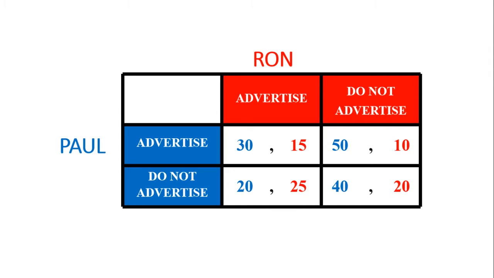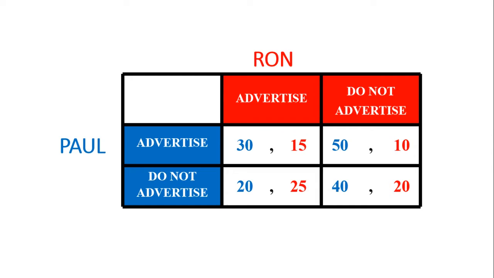Let us take a very simple example of Paul and Ron, who are business competitors. This table is known as the payoff matrix. We see that there are two strategies available for both the players, that is, whether to advertise their product or not advertise. In every box, we see there are two figures. That is because in any game, the action of one player will affect the payoff of another. Figures in blue are the payoffs of Paul, whereas figures in red are the payoffs of Ron.